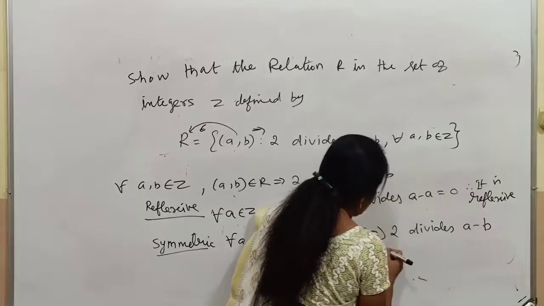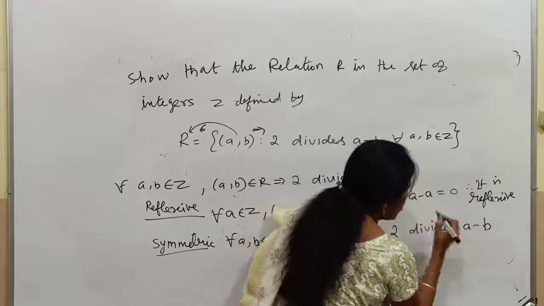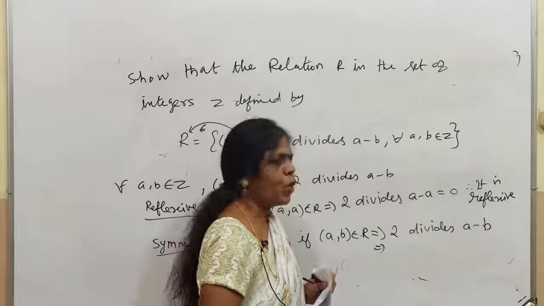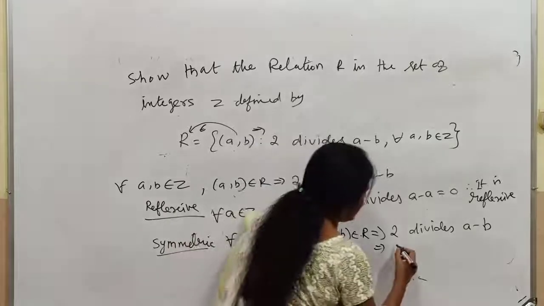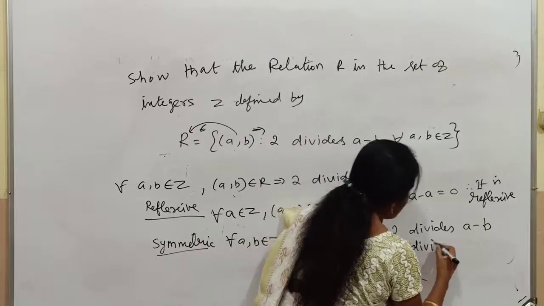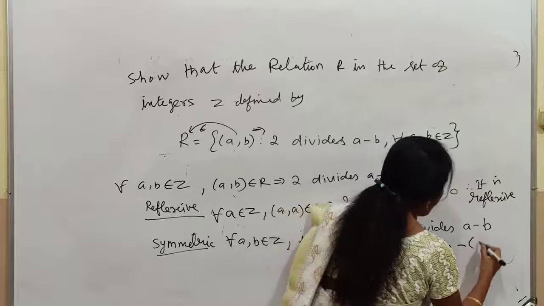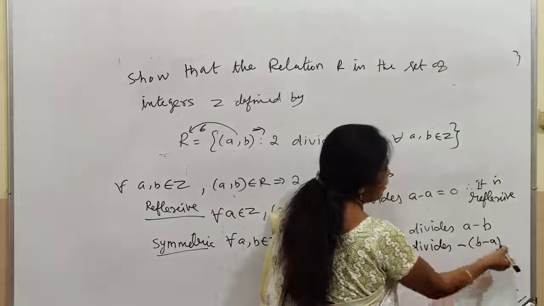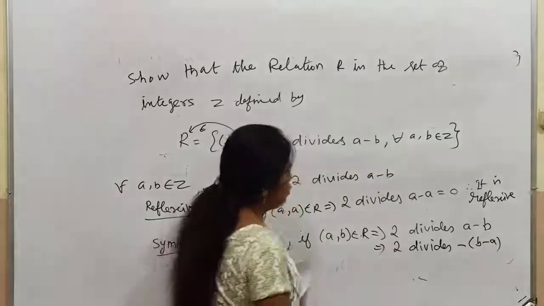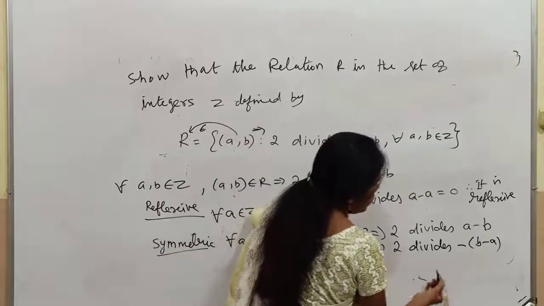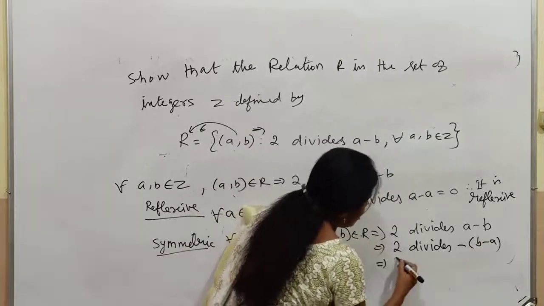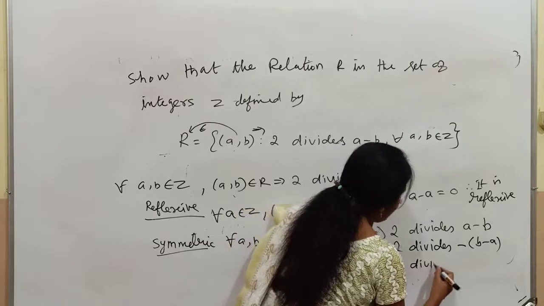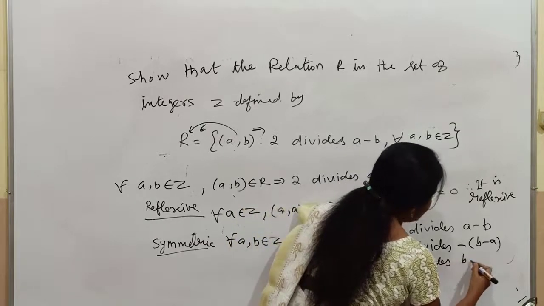Now listen. From this statement we are going to form another statement. What is that? 2 divides minus of (b minus a). If you take minus in common, a minus b becomes b minus a. So 2 divides minus of (a minus b), which implies 2 divides b minus a.